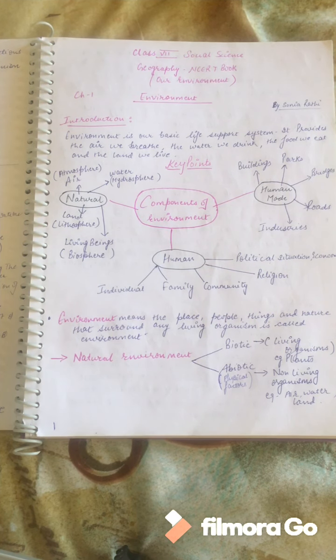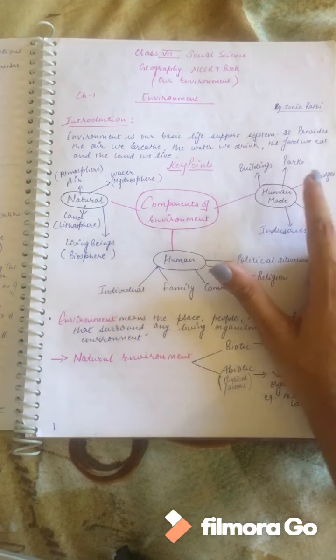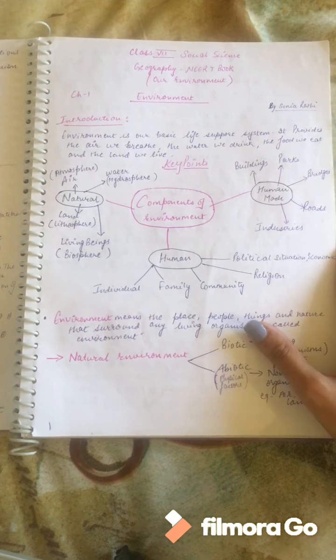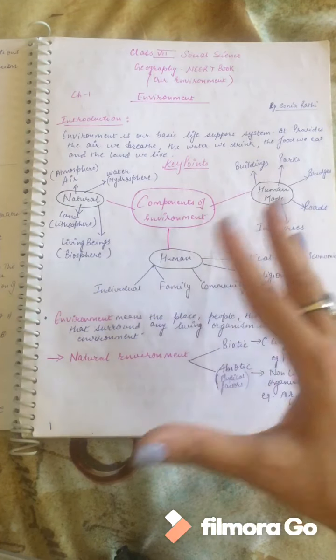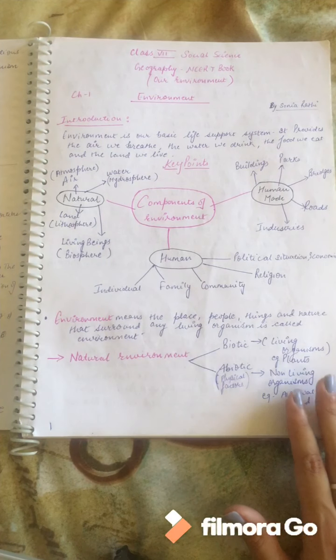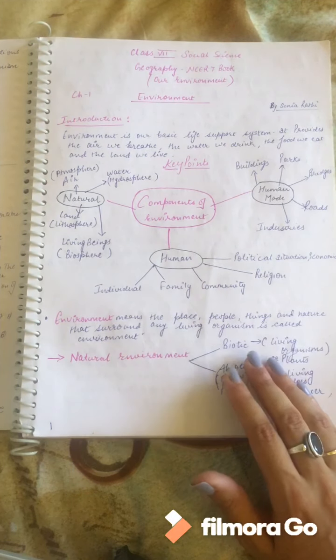Now the second component of environment is the human made environment. From the word human made, that means this environment is made by the humans. How did humans make the environment? The examples could be the buildings, the parks, the bridges, the roads, or the industries. That means human beings are making these buildings, parks, industries, but they cannot make these things without the help of the natural environment.